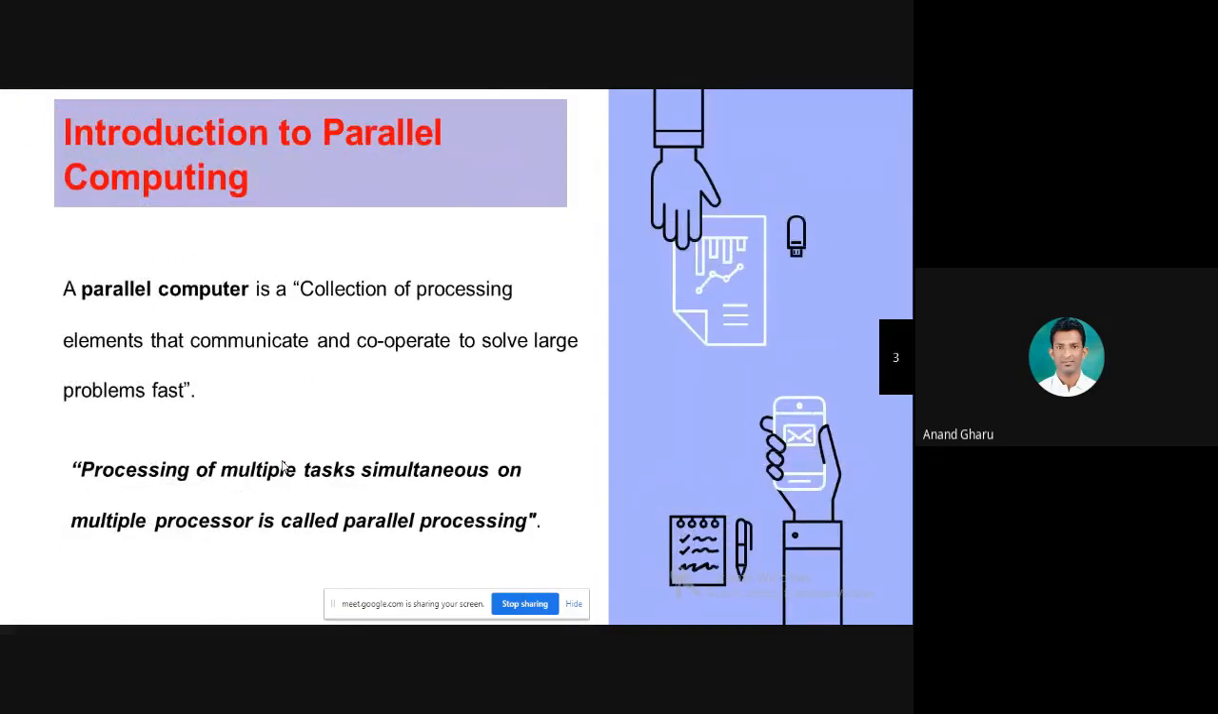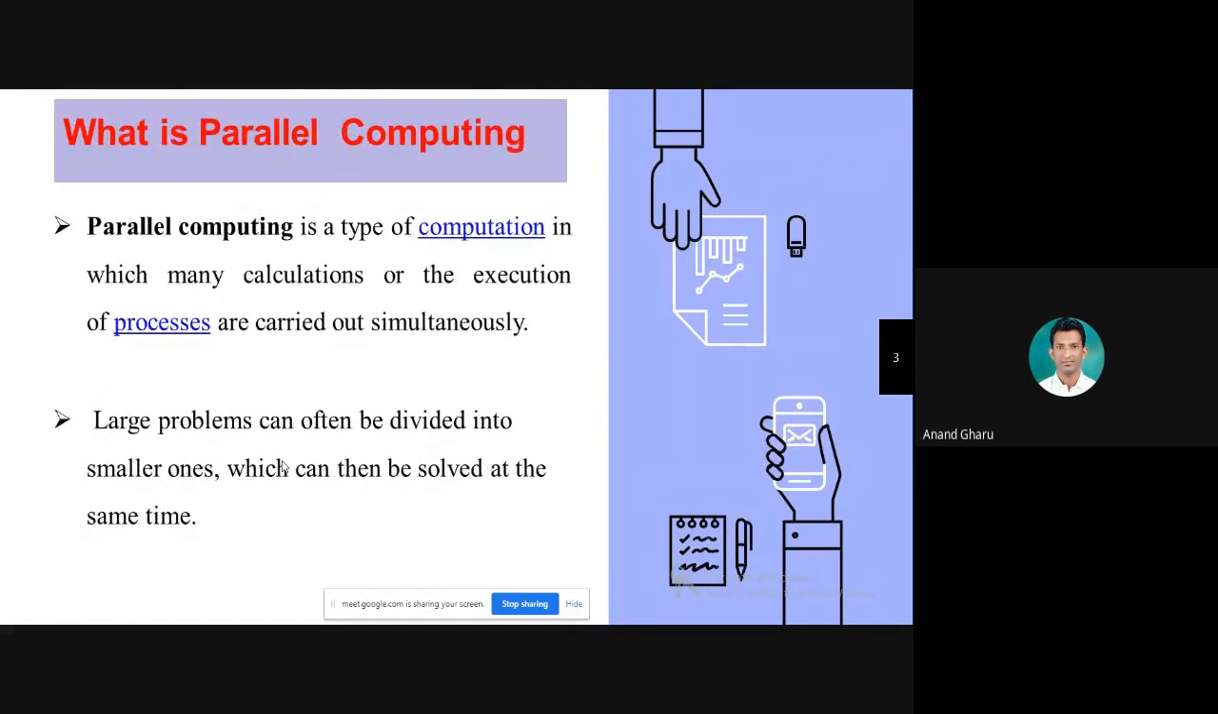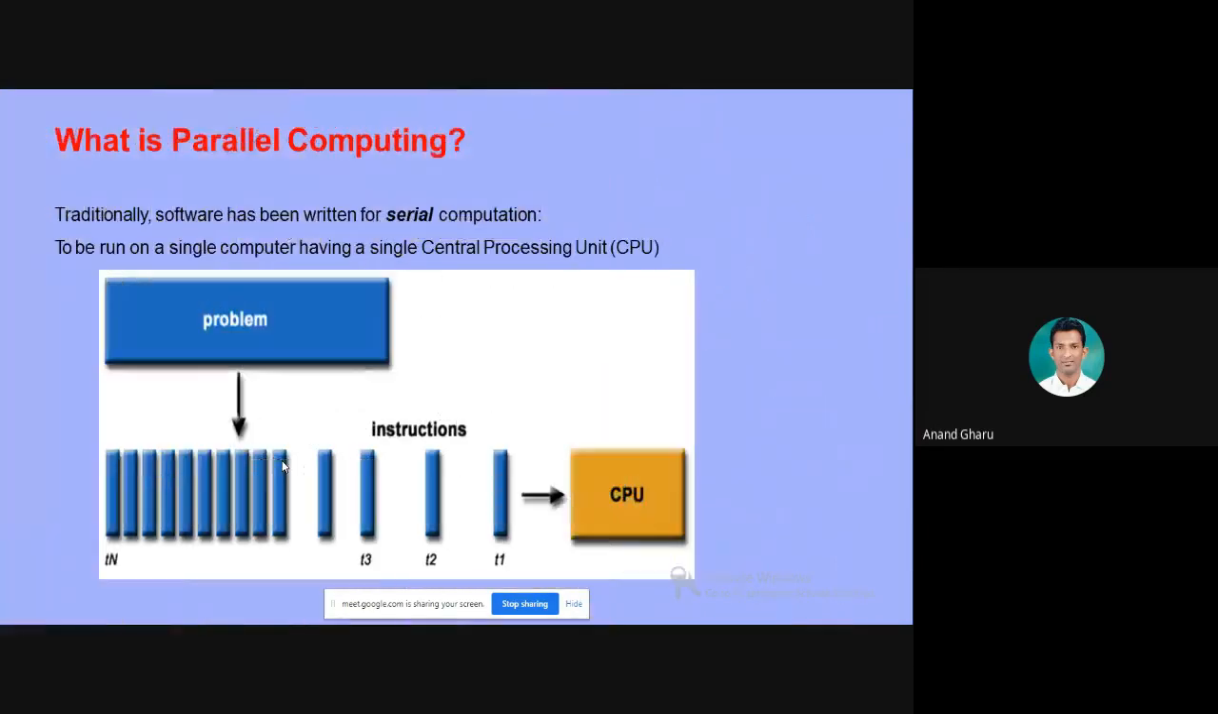Introduction of parallel computer. A large number of tasks is divided into smaller parts and executed simultaneously to solve the large problem. That is parallel computing. This is the example for serial computing. In that, the problem is divided into smaller parts, but it is only processed by a single CPU.